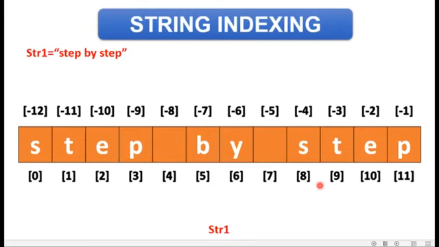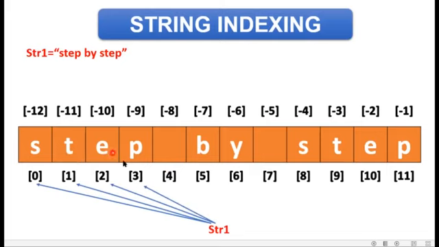So str1 of 0 is S, str1 of 1 is T, str1 of 2 is E, str1 of 3 is P, and str1 of 4 is nothing, because this is the index for a space.